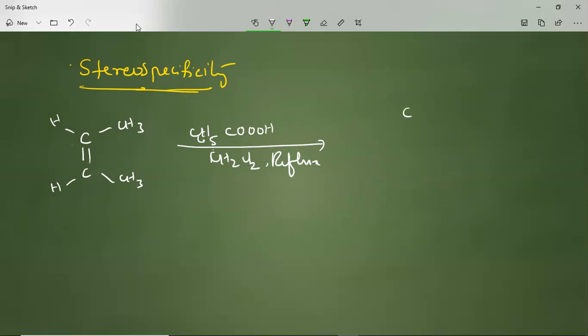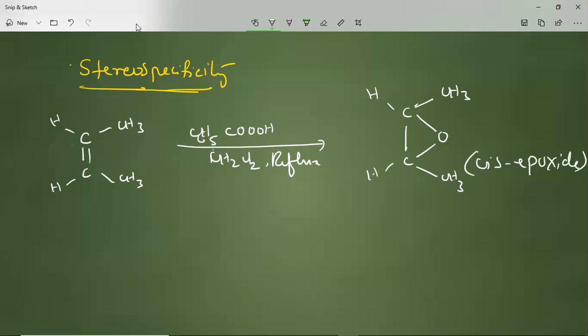A bridging oxygen comes between the carbons, and the product formed is in the cis form, as you have taken the cis compound as the reactant. So the product obtained is called the cis epoxide.